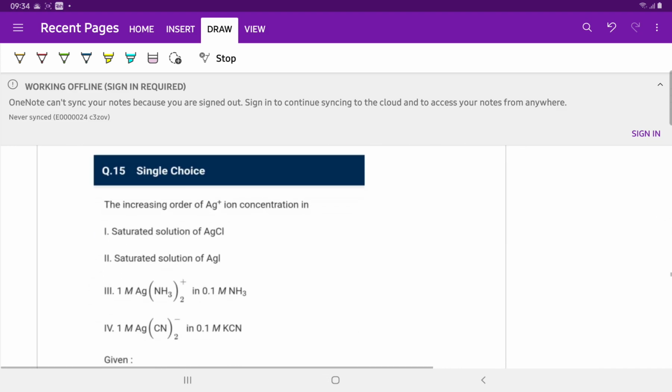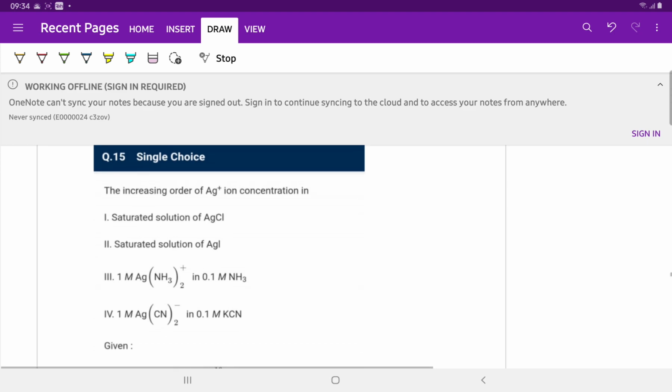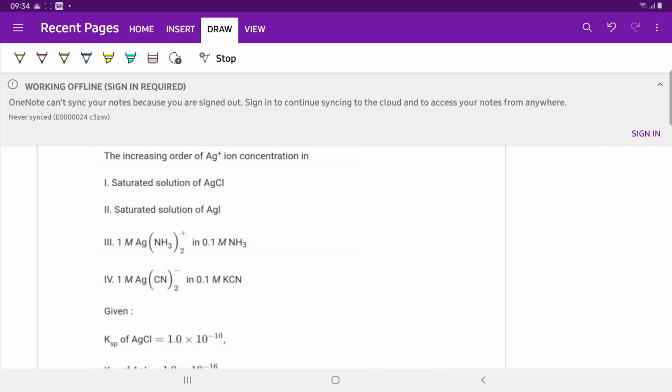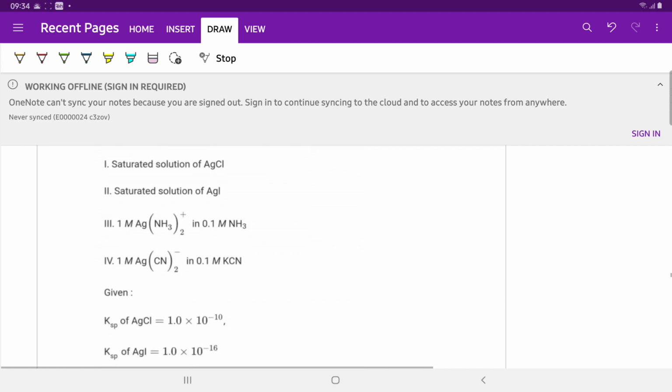Question number 15. The increasing order of Ag plus ion concentration in saturated solution of AgCl, saturated solution of AgI, 1 molarity Ag(NH3)2 plus in 0.1 molarity of NH3, and 1 molarity of Ag(CN)2 minus in 0.1 molarity of KCN.